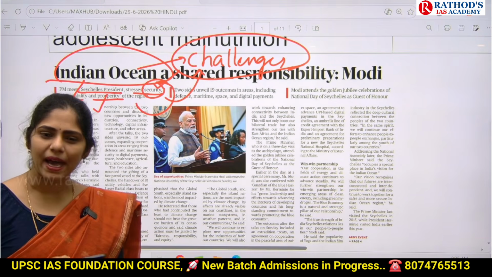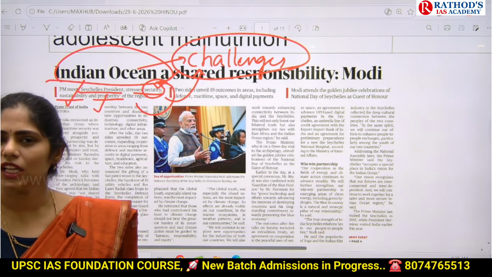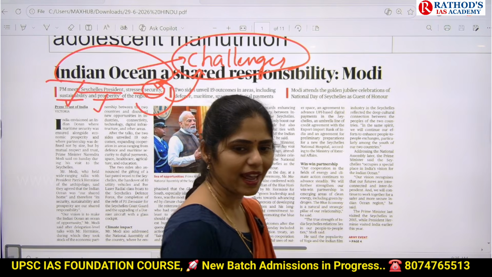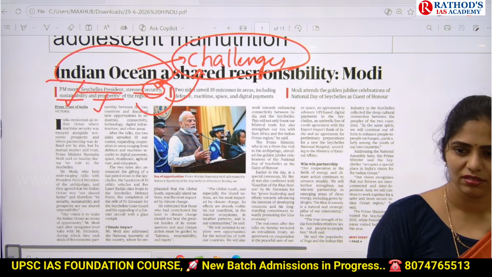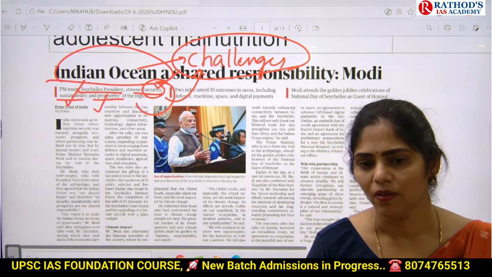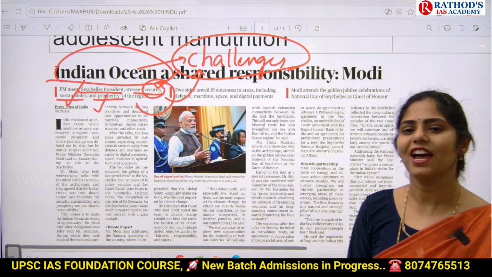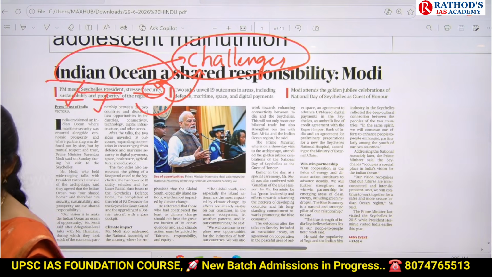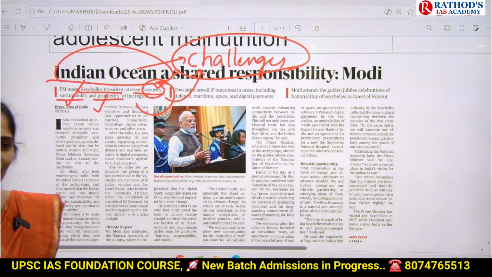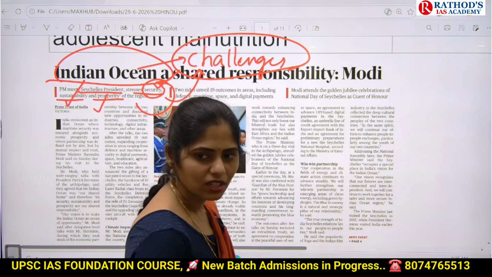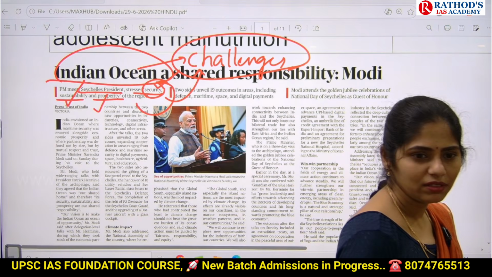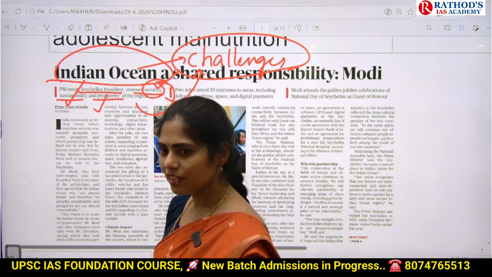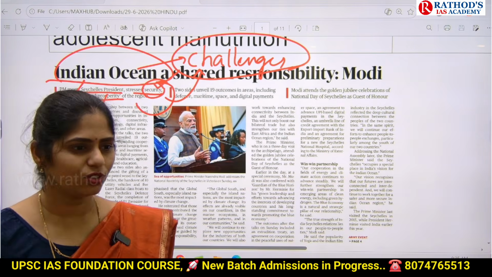Terrorism, piracy is happening, illegal movement of humans, that is nothing but human trafficking, drug trafficking, next arms trafficking, next there is increased presence of China in this Indian Ocean region. And recently what happened? US attacked an Iran ship near the India and Sri Lanka coast.